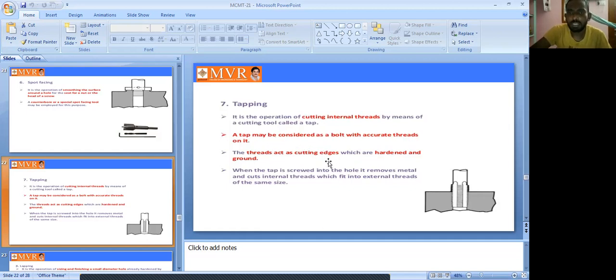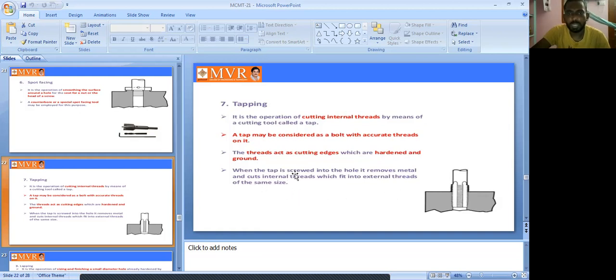The thread acts as a cutting edge. Here the thread acts as a cutting edge, which may be hardened and rounded. When the tap is screwed into the hole, it removes the metal and cuts internal threads which fit into the external threads of the same size.